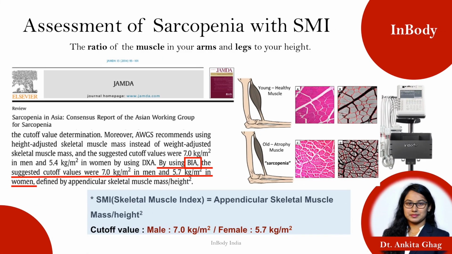Sarcopenia in BIA can be assessed very easily using SMI, that is skeletal muscle index. Skeletal muscle index is nothing but the appendicular skeletal muscle mass divided by height in meter square. Means when you do your test in segmental lean analysis, you get your right arm, left arm, right leg, left leg measurement separately. So you need to add those things and divide by height in meter square. And the normal ranges for males is 7 kg per meter square and for females it's 5.7 kg per meter square.